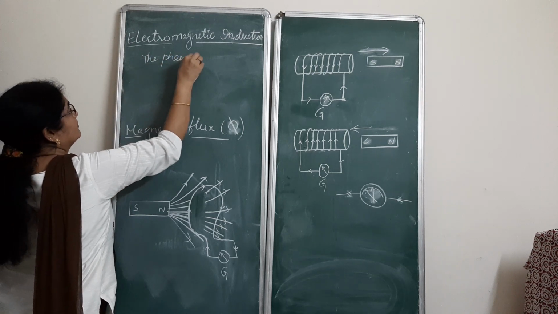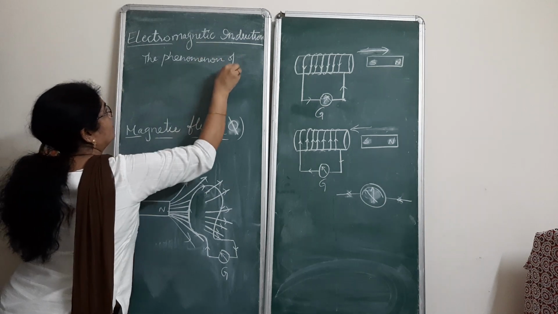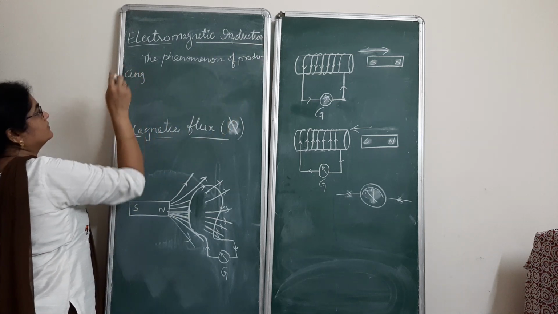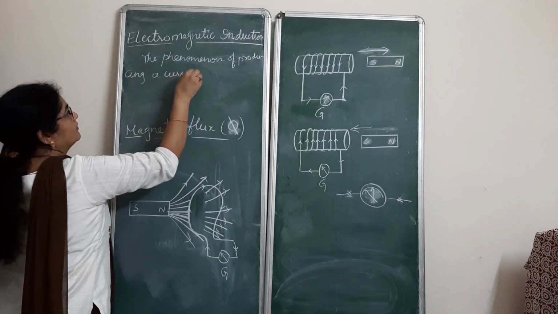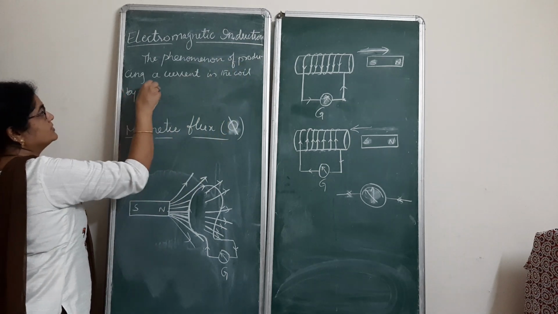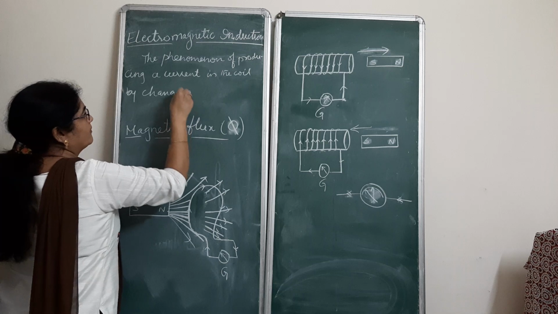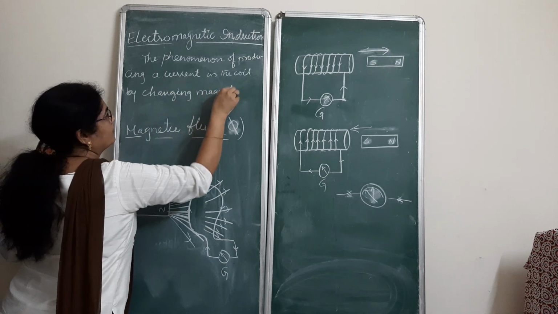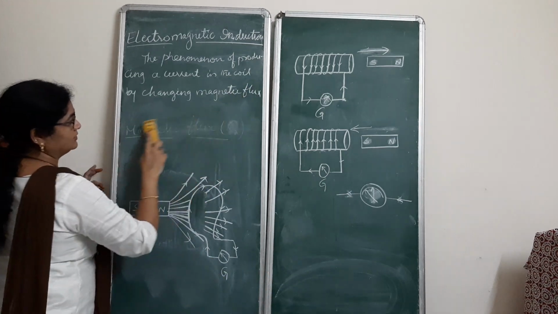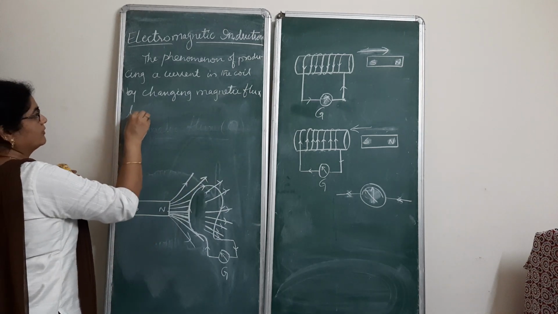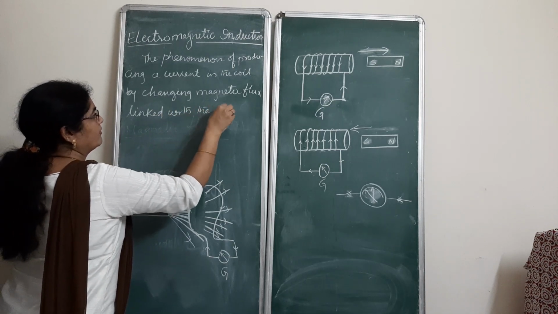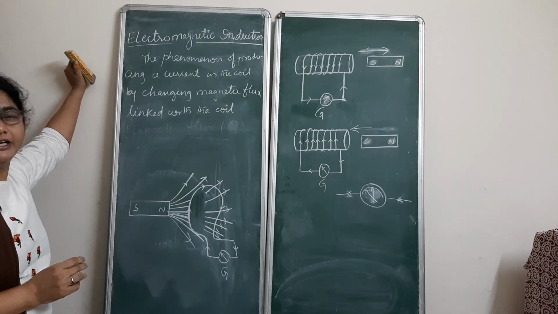The phenomenon of producing a current in the coil by changing magnetic flux linked with the coil is called electromagnetic induction.